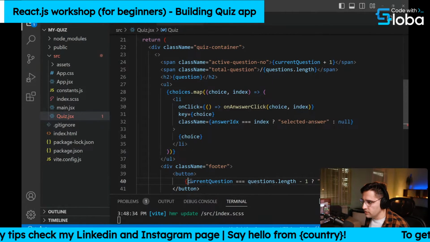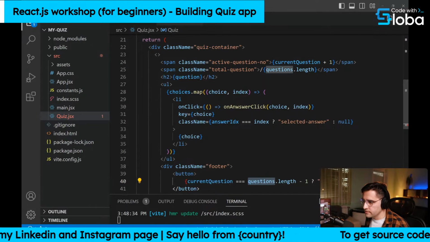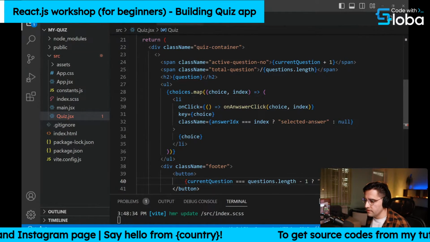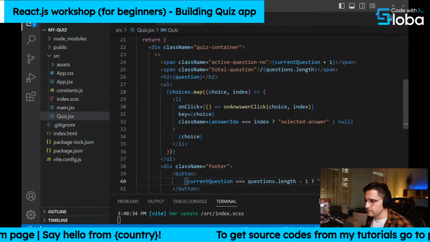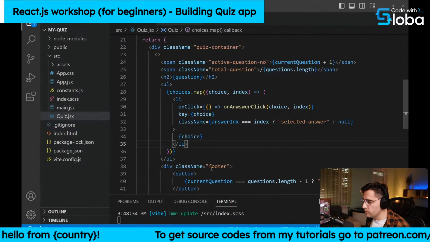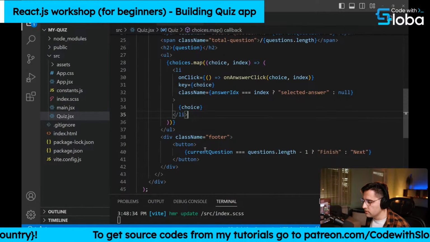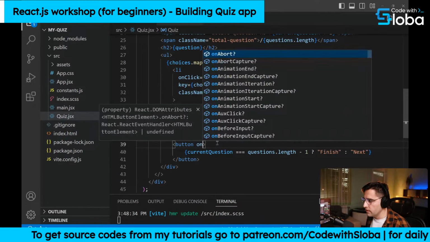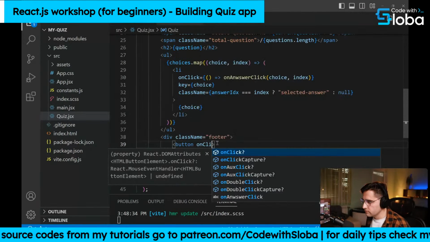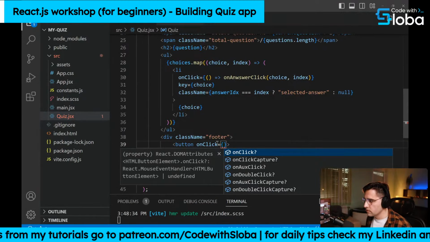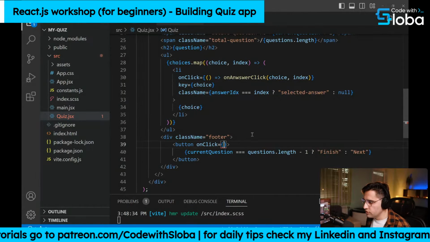If we are at the end, we want to display finish. Otherwise, we want to display next. Okay, like so. And then we want to add a new onClick event here, and we're just going to give it a new function that we're going to create.